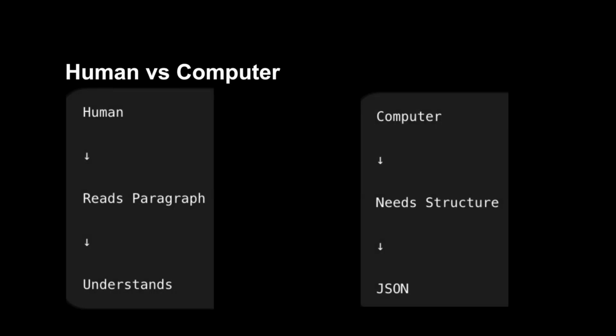Humans are amazing at understanding natural language. If I write John lives in Bangalore and is 30 years old, you instantly understand. A computer doesn't. It doesn't know which word is the name, which word is the city, which number is the age. Computers prefer structured formats: JSON, XML, CSV, database rows. That's why structured output is one of the most important concepts in AI development.